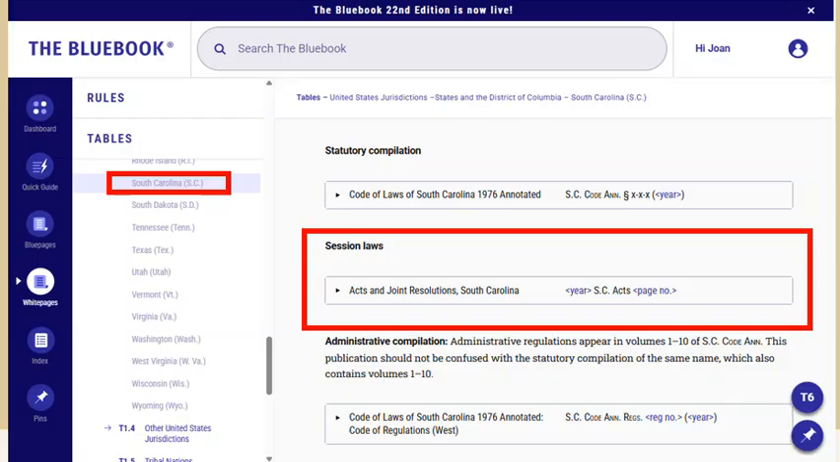The simplest way to figure out the name of a publication for a given jurisdiction is to check Table T1.3 of the Blue Book. Here we can see that the session laws of South Carolina is Acts and Joint Resolutions, and also how to format citations to that. Hein has PDFs of virtually all state session law publications in its Session Laws library.